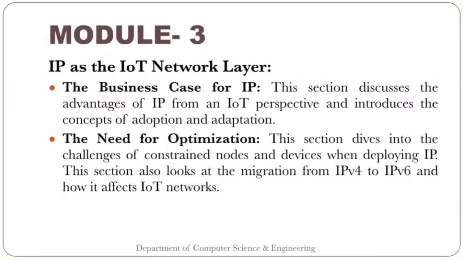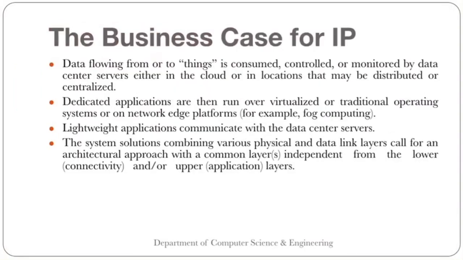This section also looks at the migration from IPv4 to IPv6 and how it affects IoT networks. We already talked about IPv4 and IPv6. Because we are going to add many numbers of things to the internet, IPv4 is not sufficient, so we need to move to IPv6.